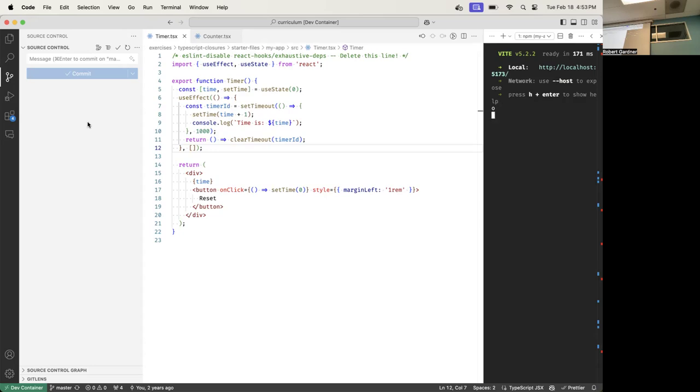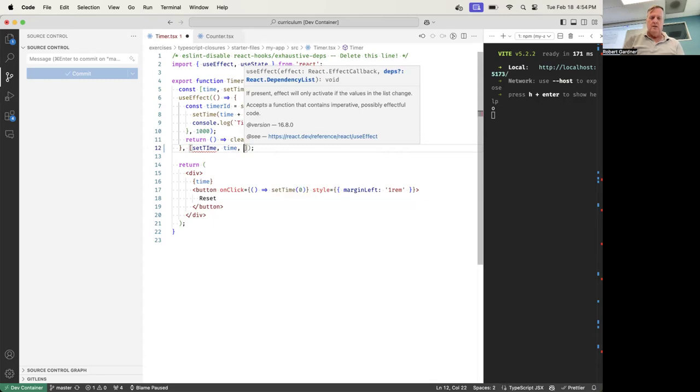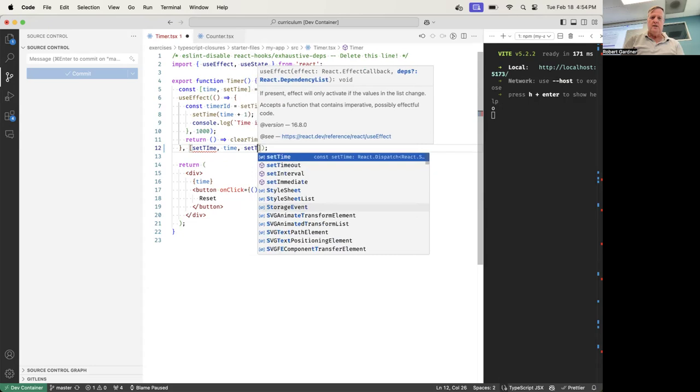So we had expected this, we thought this was going to make us run once a second. It didn't. So how do I fix it? We're going to add the values from the backpack into the array. So we said if we want to put everything in here: set time, use effect, not use effect, sorry, set timeout,